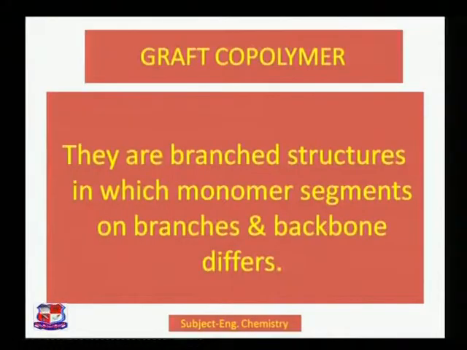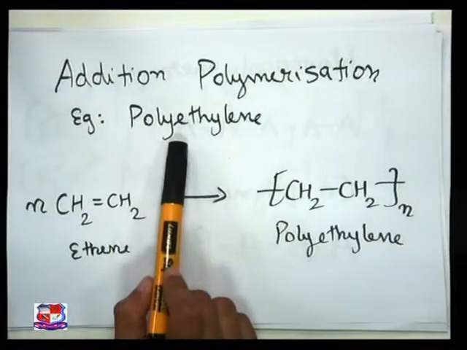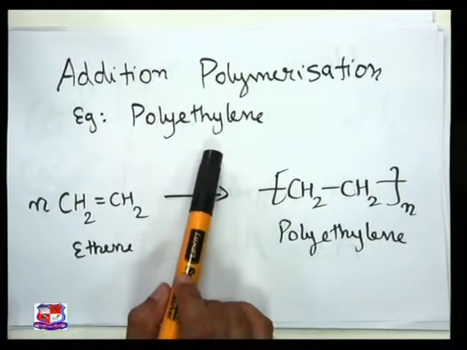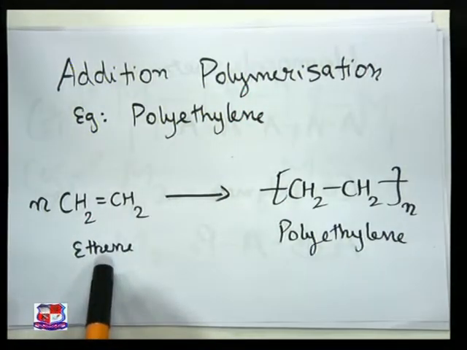Now moving on, we have also discussed what the types of polymerization techniques are. Polymerization techniques are of two types, that is addition polymerization and condensation polymerization. With that we have also seen so many things. You can see addition polymerization. Look at the example, we have taken the example of polyethylene in this case. In the polyethylene example, we have the ethene molecule.